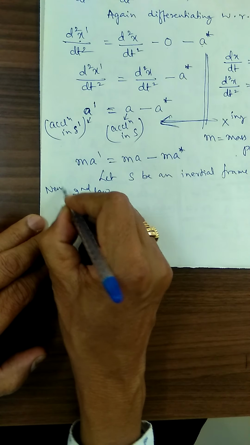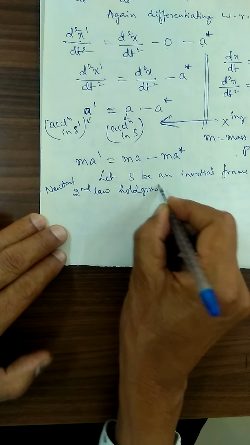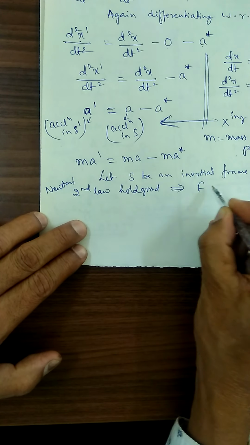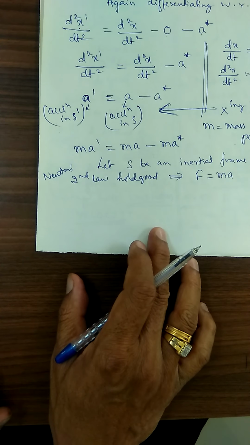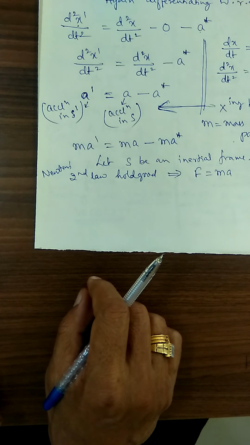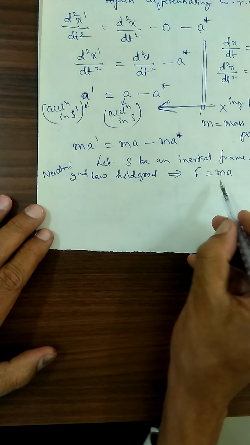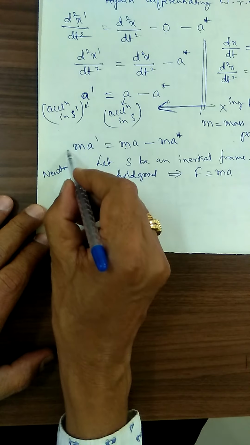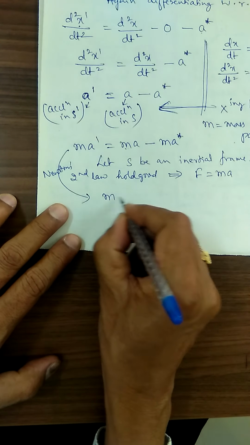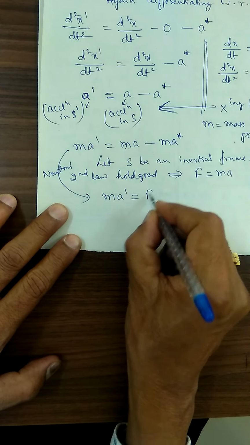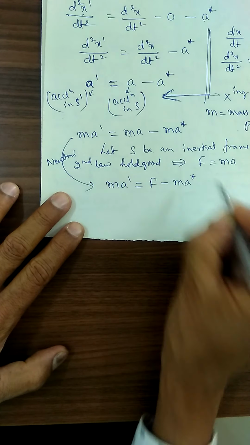If this holds good here, I can write F is equal to ma. Therefore, this can be written as ma dash is equal to F minus ma star.